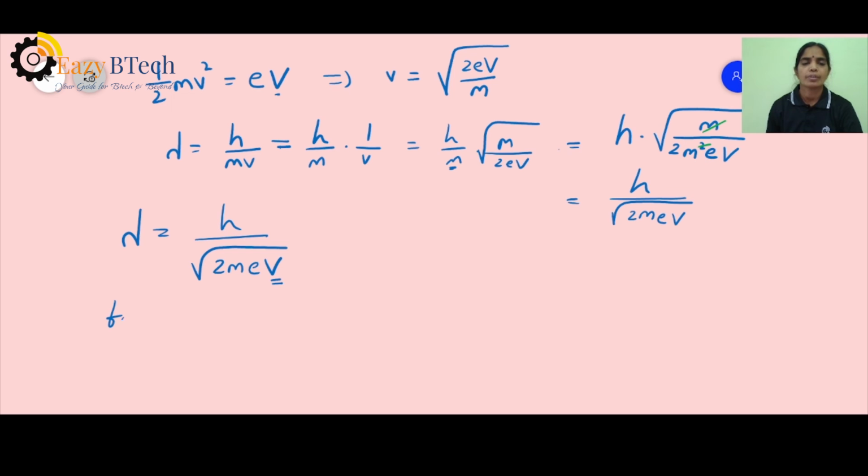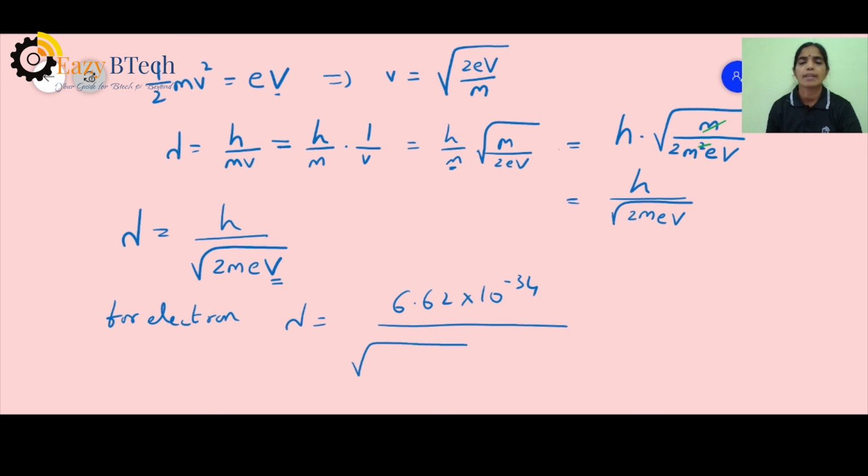If we consider an electron, we know that h represents Planck's constant, which has a fixed value of 6.62 into 10 power minus 34. I'll write the value, divided by, since for an electron, the mass of electron is 9.1 into 10 power minus 31, and e representing the charge 1.6 into 10 power minus 19, and I also have voltage capital V to be represented here.